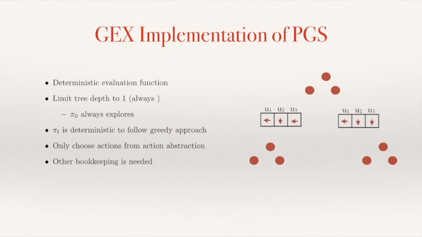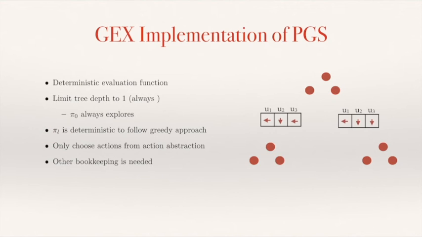And once we do this, because we have this deterministic evaluation function and we're limiting the depth of the search tree, then pi 0 is always going to explore, because it doesn't make sense to exploit. Once you evaluate each one of these macro arms once, you don't need to evaluate them again. So you're always going to explore, you're always going to add new macro arms to this level of the search tree.